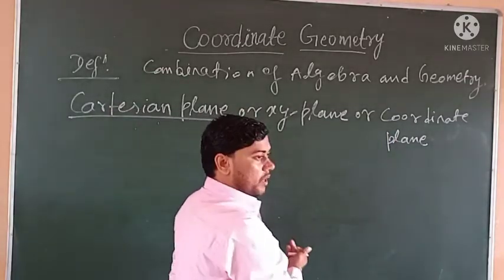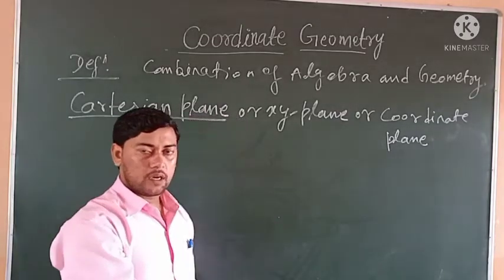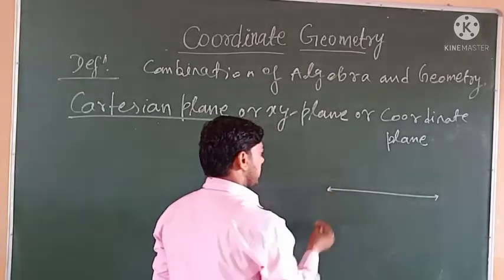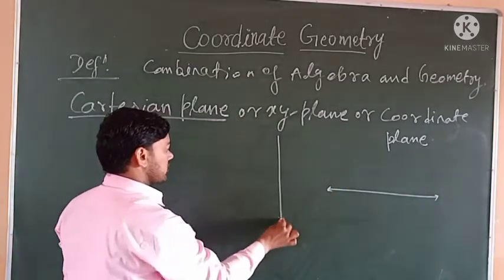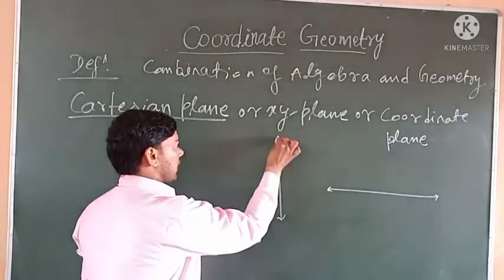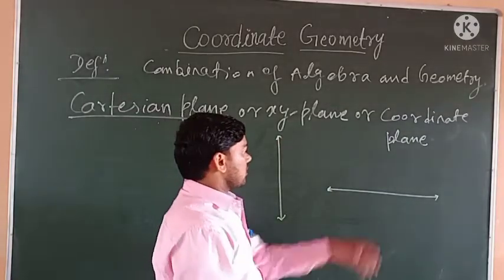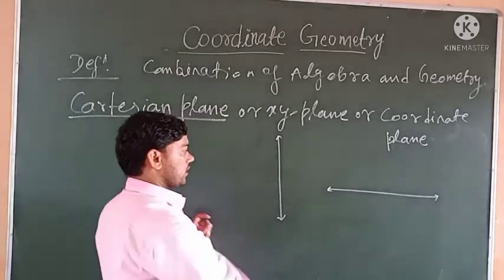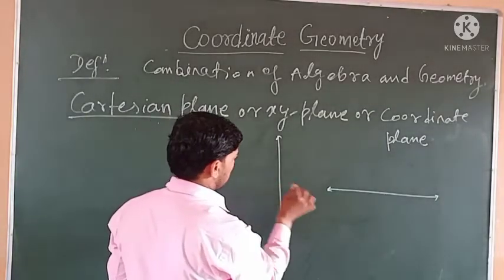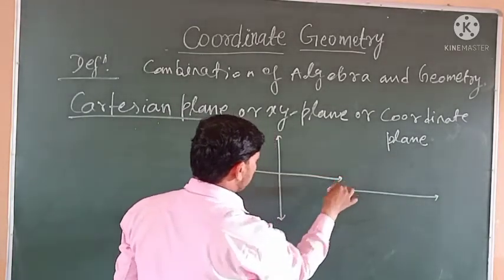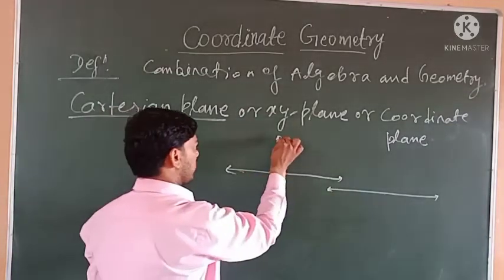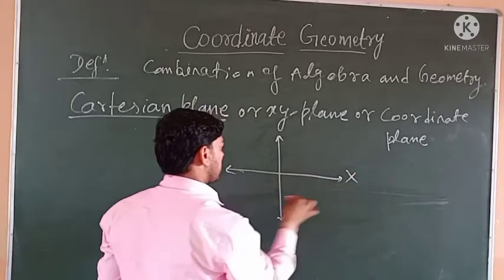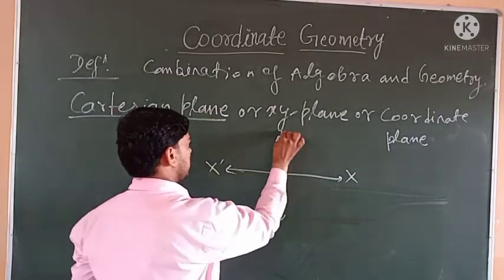We already know about horizontal lines and vertical lines. This is a horizontal line and this is a vertical line. If a horizontal line and a vertical line are drawn together, then one unique plane is formed, that is called the Cartesian plane.